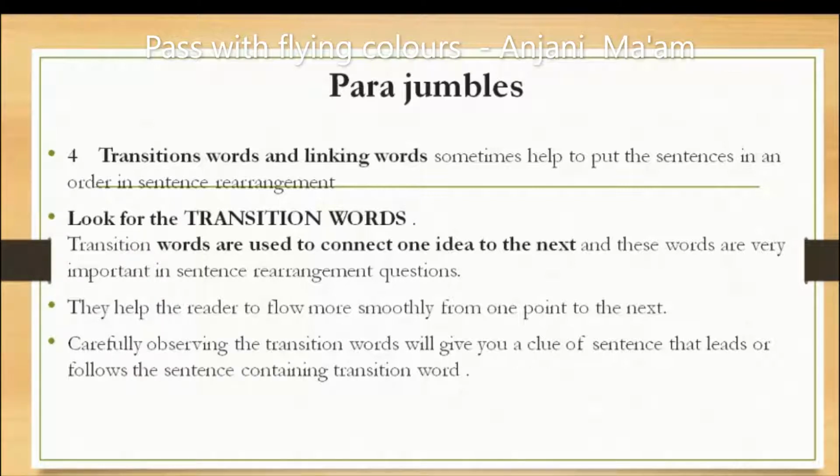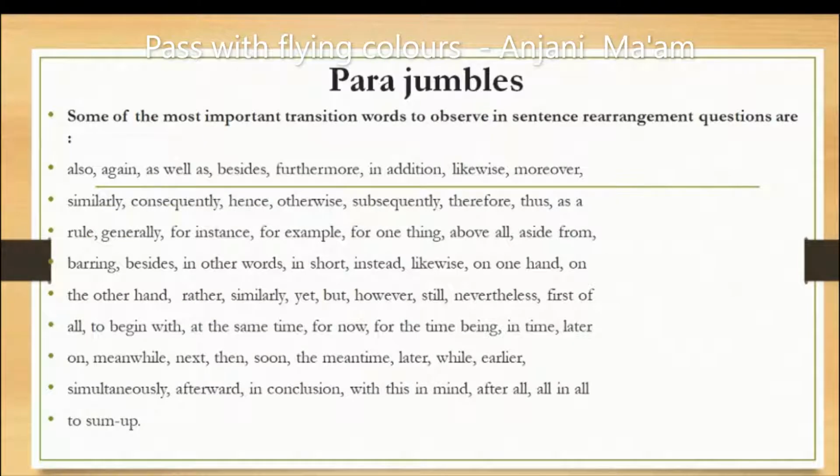So carefully observing the transition words will give you a clue of the sentence that leads or follows the sentence containing the transition word. Some of the most important transition words to observe are like, also, again, as well as, besides, furthermore, in addition, likewise, moreover, similarly, consequently, hence, otherwise, subsequently, therefore, thus, as a rule, generally, for instance, for example, for one thing, above all, aside from, barring, in other words, in short, instead, on one hand.